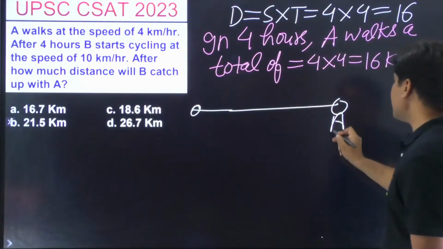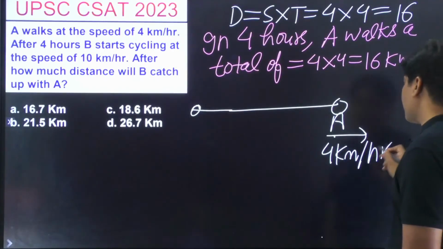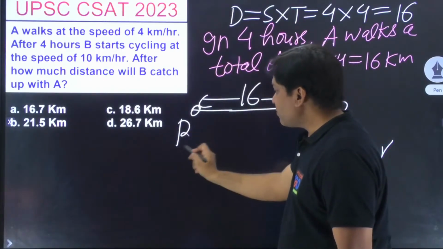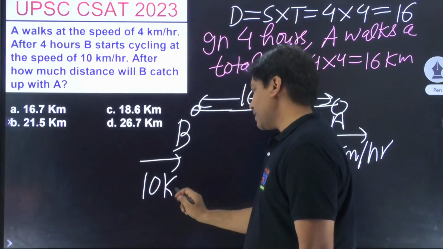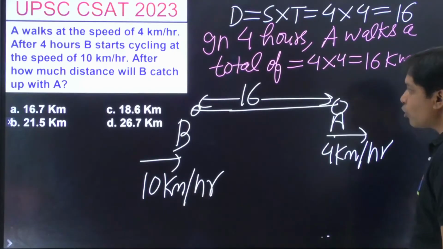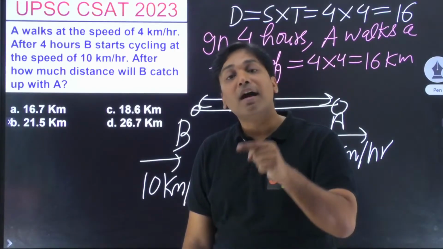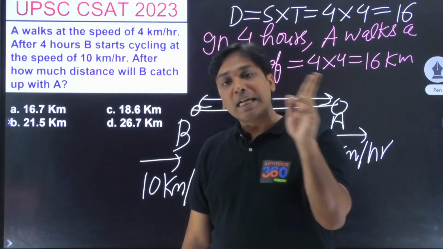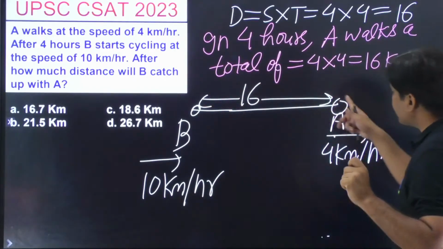So A is here and A is moving in this direction with 4 kilometers per hour, whereas the distance as of now is 16 and B is starting. And what is the speed of B? It is 10 kilometers per hour. यही हुआ ना भाई. Are they moving in the same direction? Yes. अब मैंने आपको क्या बोला? The concept of relative speed is applicable if and only if both of the bodies are moving. अब 4 घंटे के बाद में A has already created a gap of 16 kilometers.